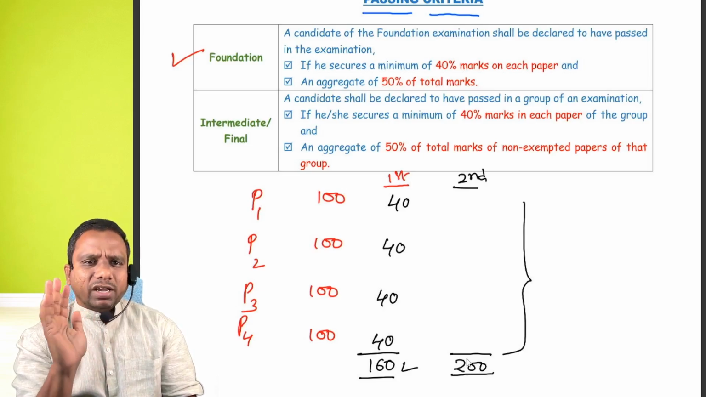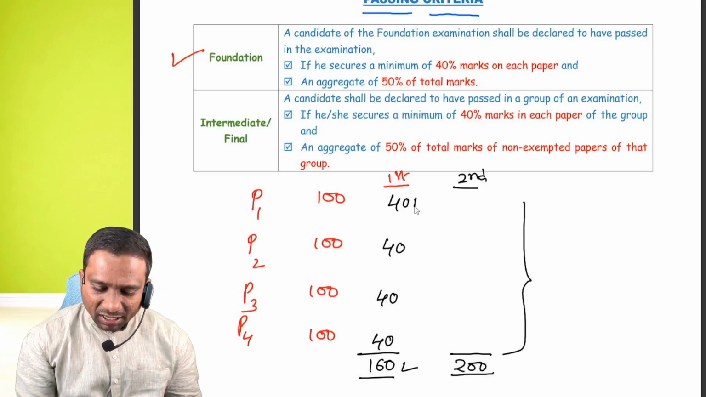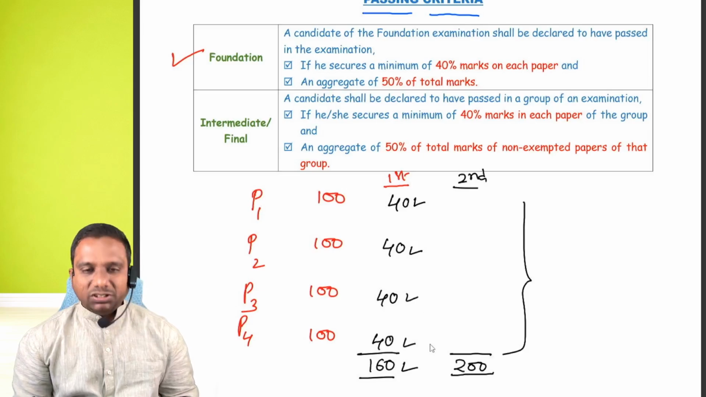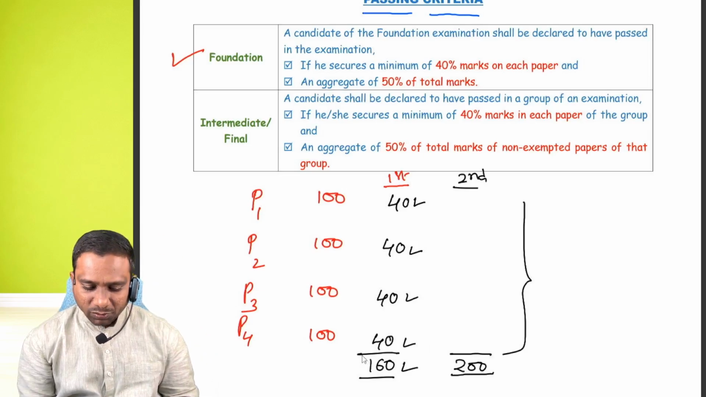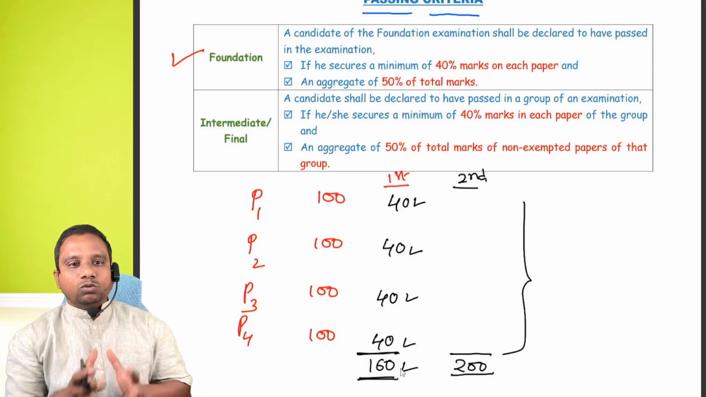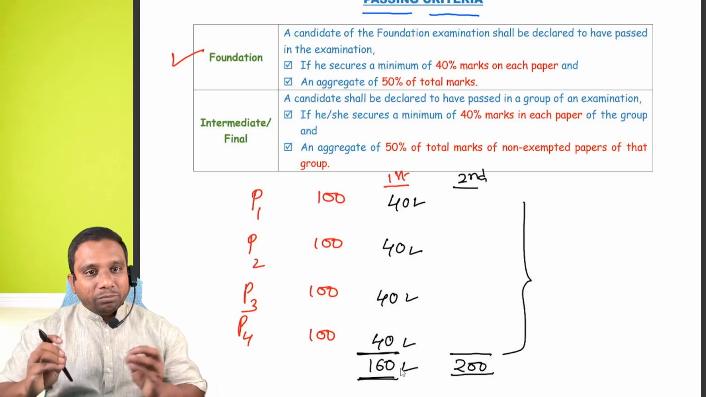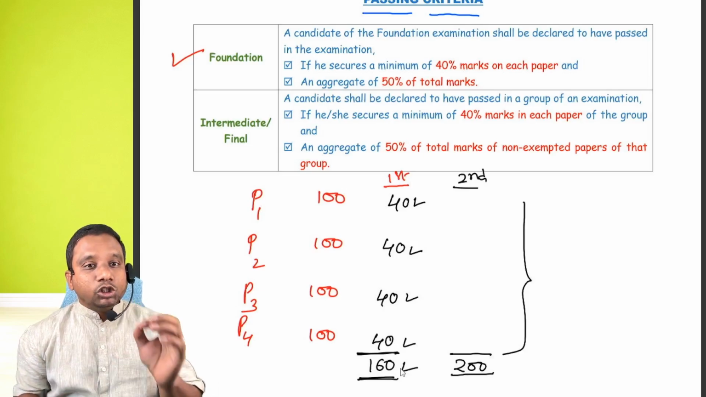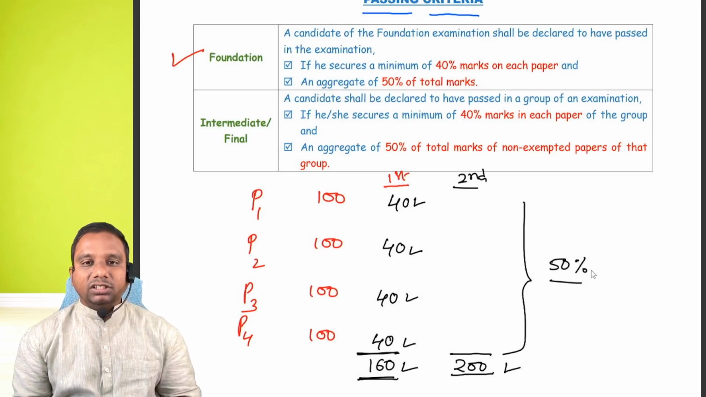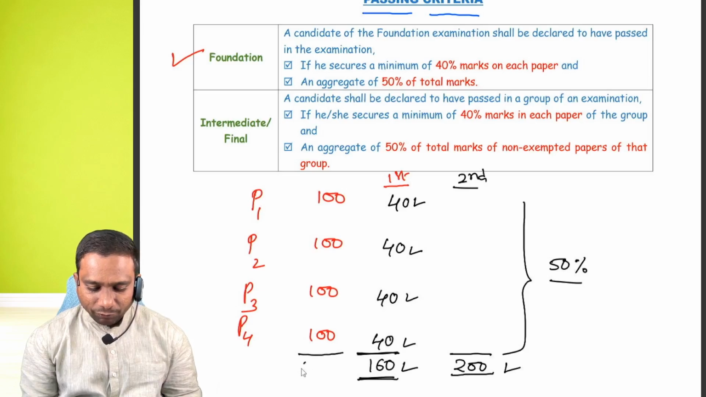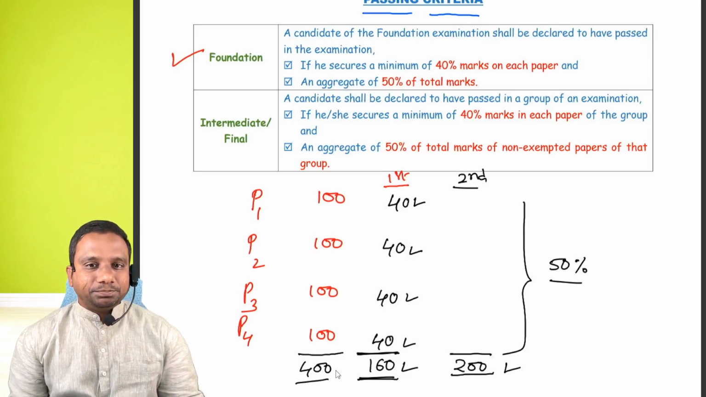Even for intermediate and final level, it is the same. So tell me, what is the first condition? 40% you should get in each subject, minimum 40 marks in each subject. So altogether, minimum to minimum, 160. But if I add all the 4 paper marks, you should get 200 marks. That means minimum 50% you should get. This is the passing criteria.